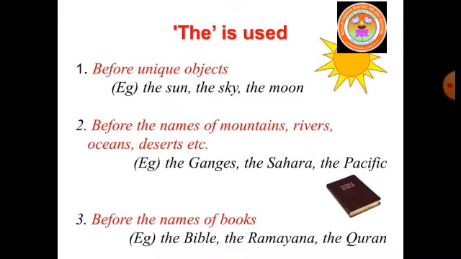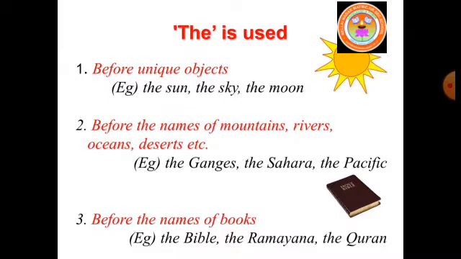The is used before the names of mountains, rivers, oceans, deserts, etc. Example: the Ganges, the Sahara, the Pacific, the Atlantic. Let us see these examples in a sentence. The Ganges flows in India. The Indian Ocean lies at the south of India.